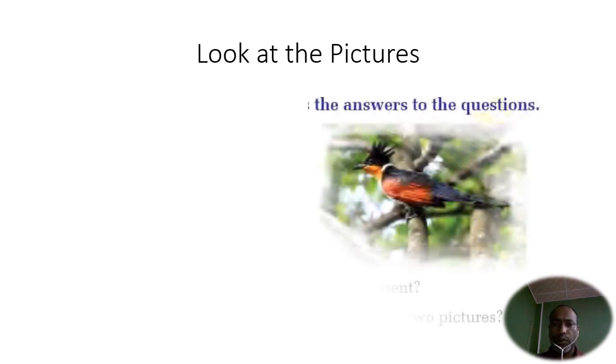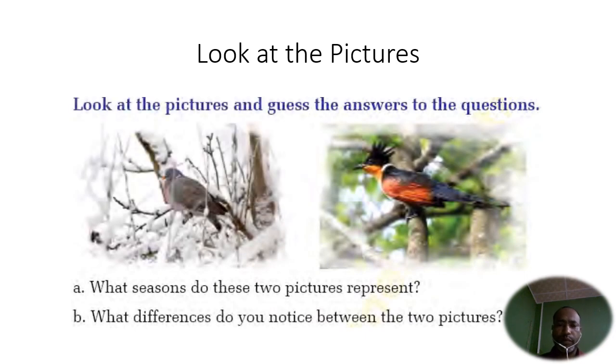At first, let's look at the pictures. So we have two pictures in the textbook. The first picture signifies the winter season, and the second picture, which shows greenery, signifies the spring season. So there are two questions relating to the pictures. What season do these pictures represent? So one picture represents the winter season and another picture represents the spring season.